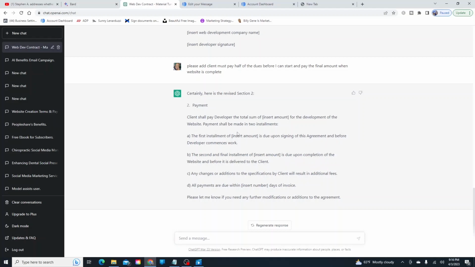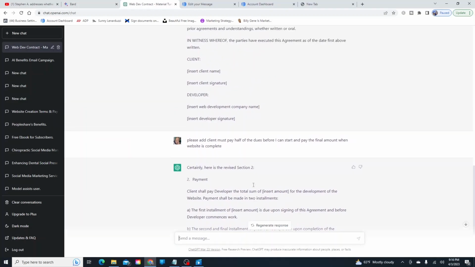So you can put in the amount. So let's say you're charging $1,000 for the website. Right here, the first installment, you've got to pay the $500 due upon signing of the agreement, which is kind of cool. Then you put the rest of the amount right down there. So exactly what I want. All payments are due within a certain amount of days of invoice. Please let me know if you need...